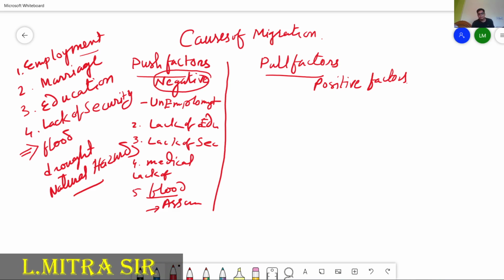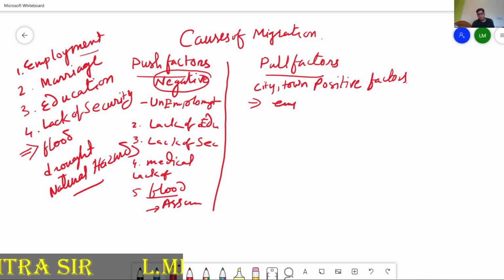What are the positive factors? Positive factors are provided by the city or town, like Mumbai, Delhi, Gurgaon. These areas provide employment.